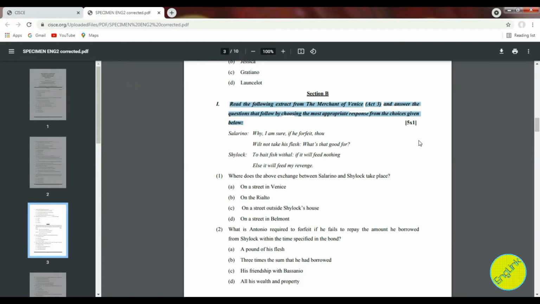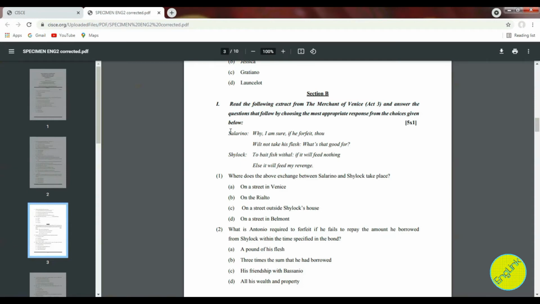So here I'll read the first one. Read the following extract from The Merchant of Venice, Act 3. Children, this extract has been taken from Act 3, Scene 1. And answer the questions that follow by choosing the most appropriate response from the choices given below. Now, Salarino, Shylock, these are the lines. Then after that, you are getting the question. The first one I'll read to you. Where does the above exchange between Salarino and Shylock take place?